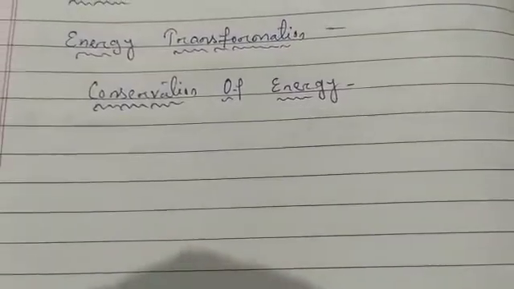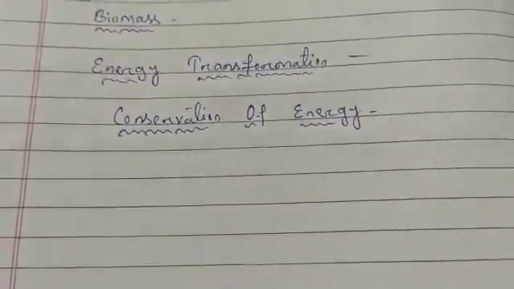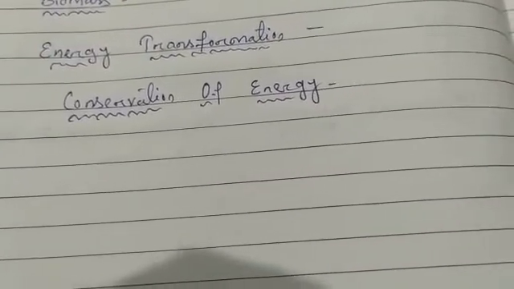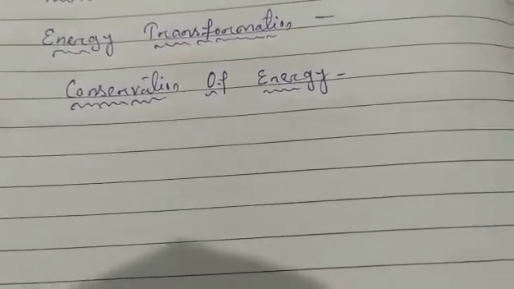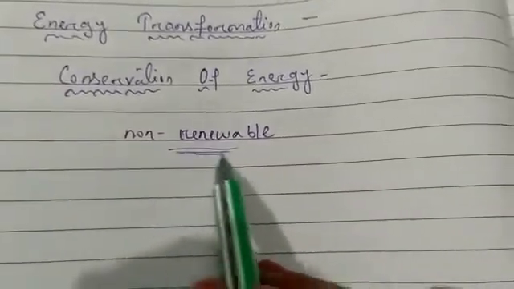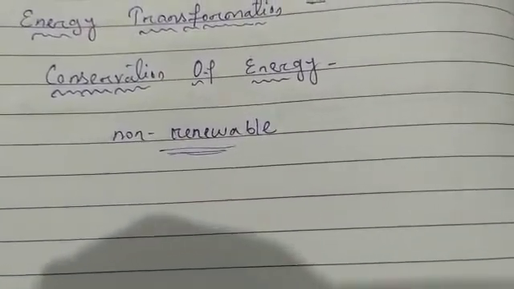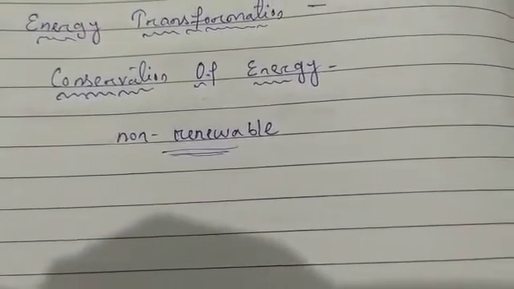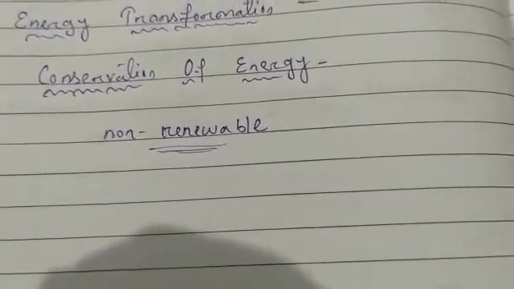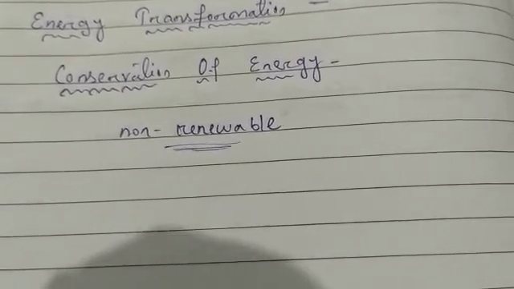Next is conservation of energy. We are mostly dependent on fossil fuels for our energy requirements. These are non-renewable sources of energy. Non-renewable means their stock is limited. If we do not save our energy, one day they will be over and will not be available for us. One day we may exhaust them all, and we will not get energy sources like coal and petroleum.